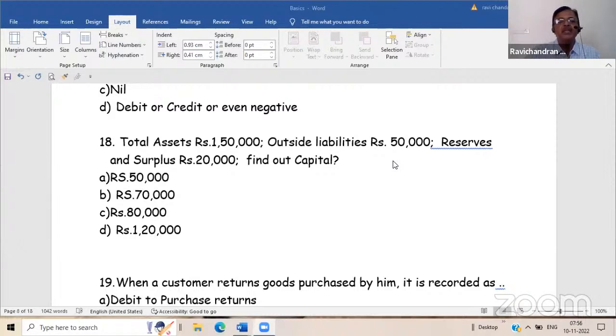Difference between fixed assets and tangible assets. Fixed assets are always tangible, because there are three types of accounts: personal account, real account, and nominal account. Real accounts are of two types, tangible and intangible. So if a real account is tangible, it is known as a fixed asset. If it is intangible, it is known as a fictitious or intangible asset. A fixed asset you can touch and feel. That is a fixed asset.